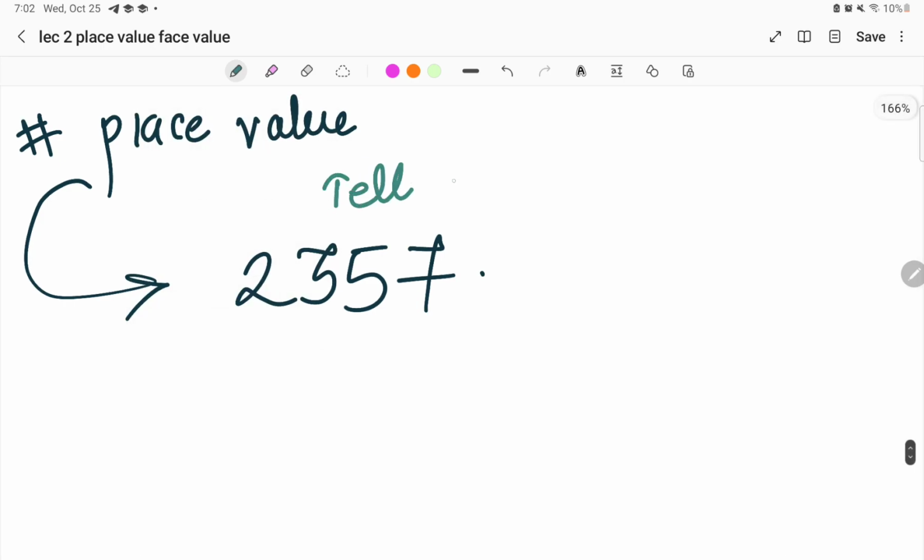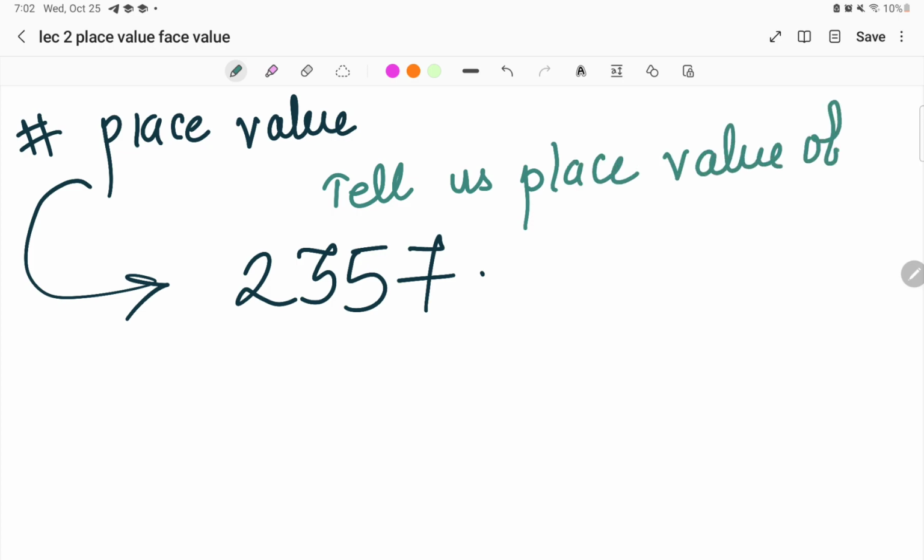Or they can ask us for 2 as well, 5 as well, 7 as well. I'll tell you each and every thing in detail. Whenever they're asking you to find out the place value of any given digit in a given number, what you have to do is write the number as it is. And after writing the number as it is, check how many digits are there after that given number.